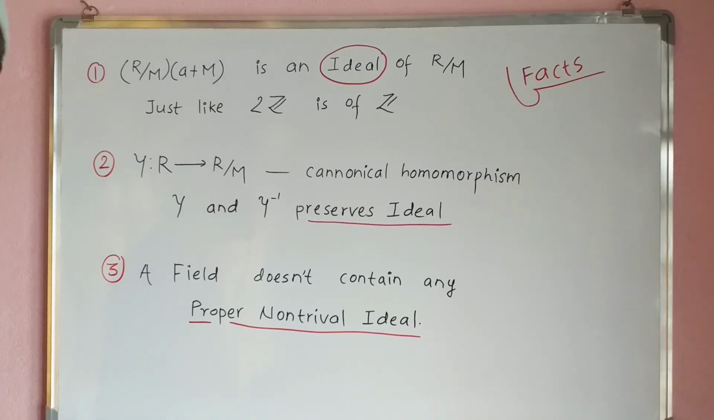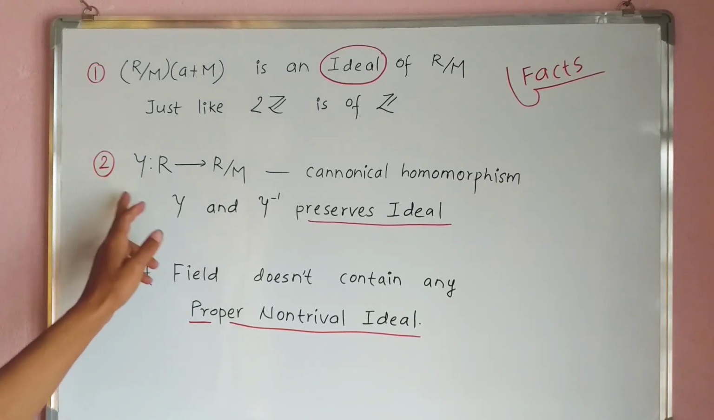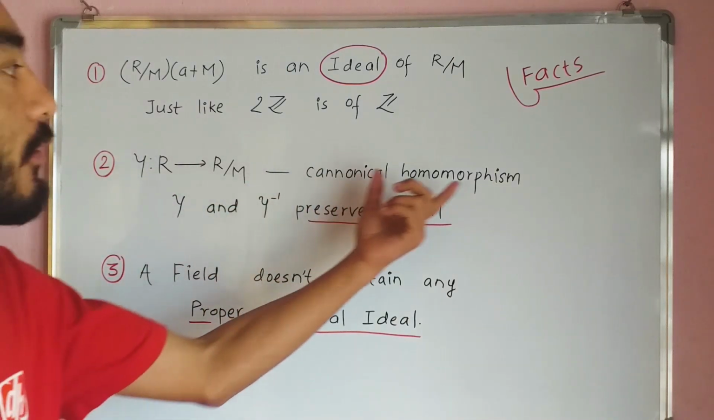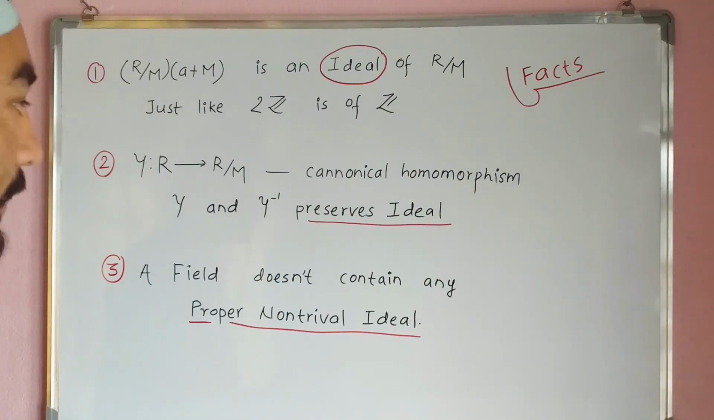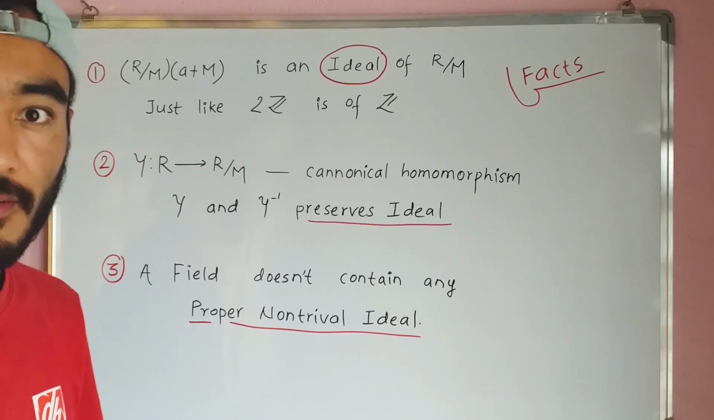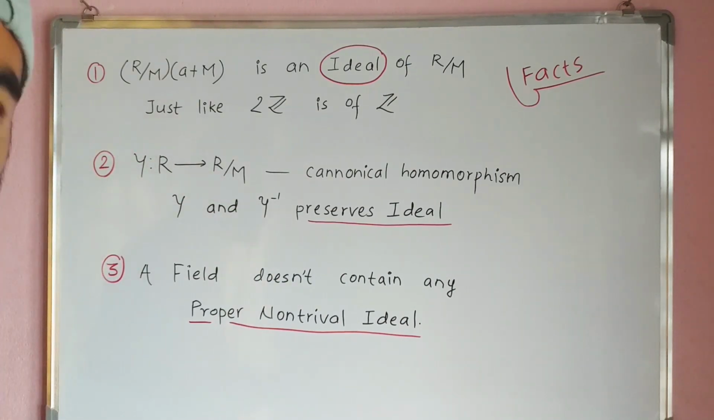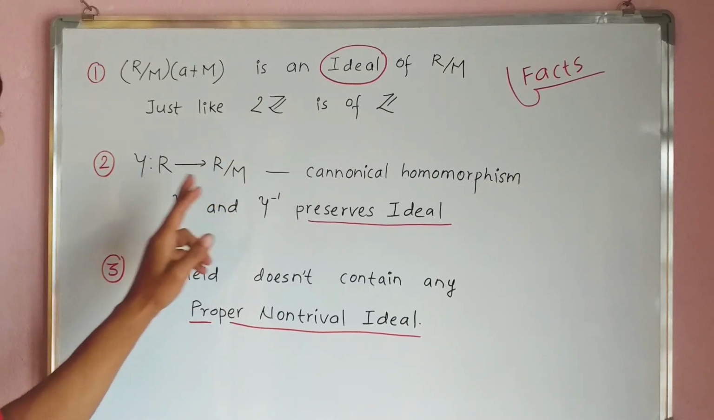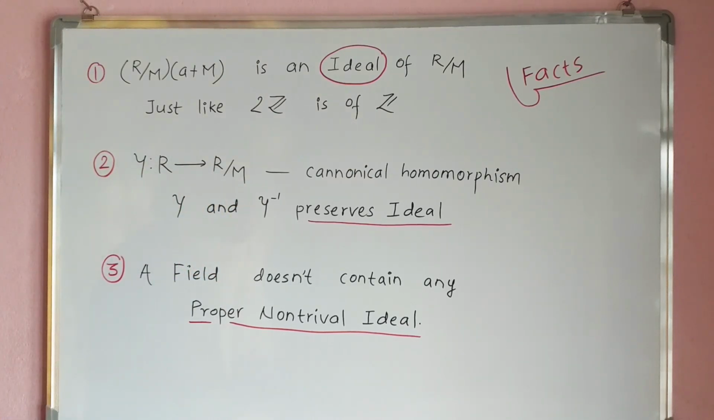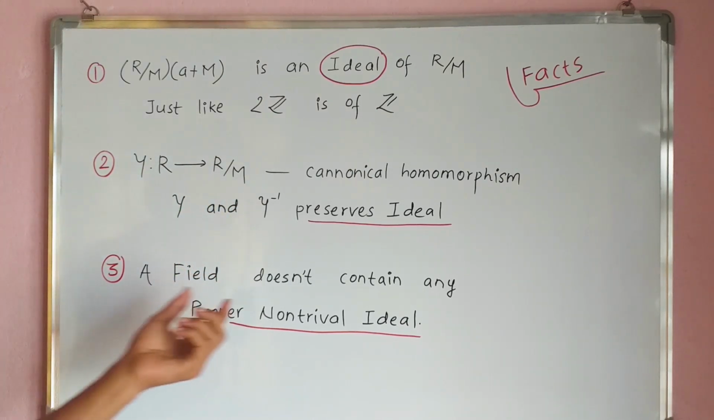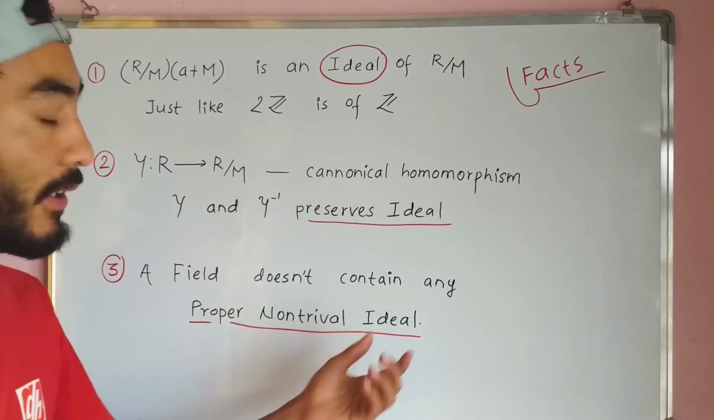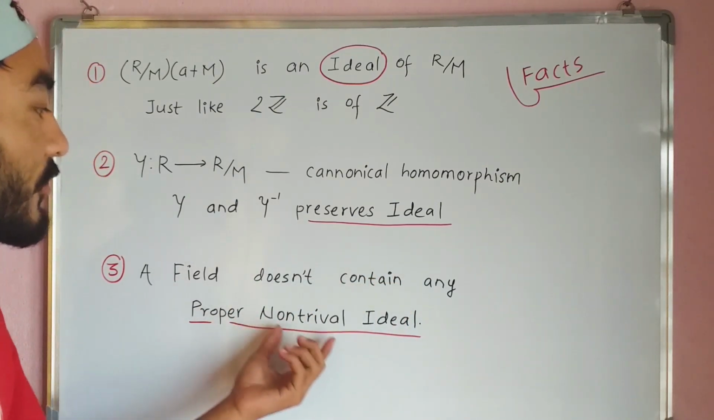Second fact to consider: we have gamma from R to R/M, the canonical homomorphism. Then gamma and gamma inverse both preserve ideals. That means gamma maps an ideal from R to R/M, and so does gamma inverse from R/M to R. Third fact to consider: a field does not contain any proper non-trivial ideal.